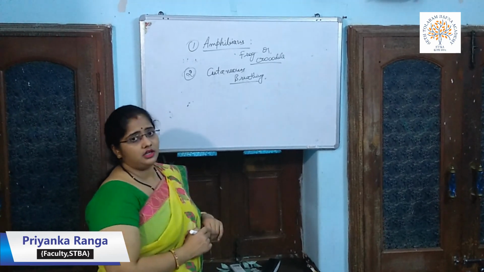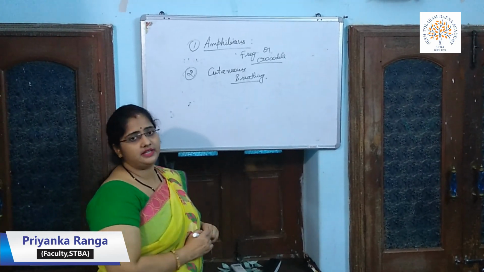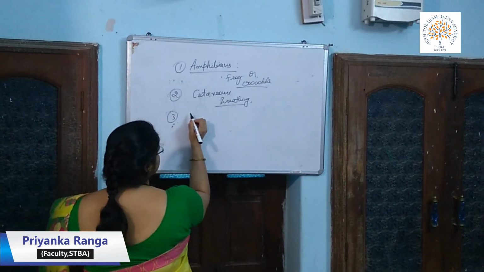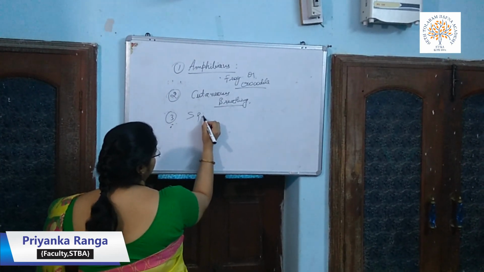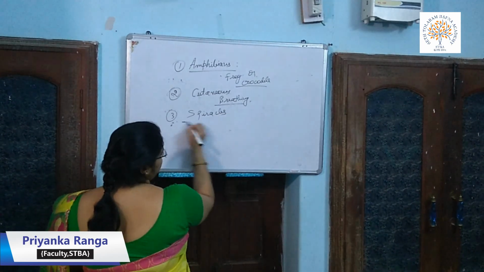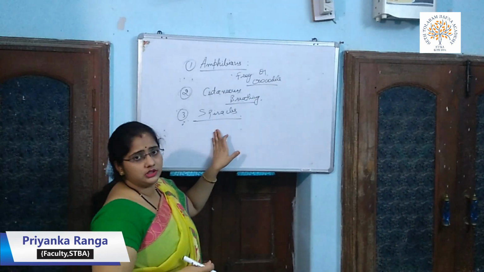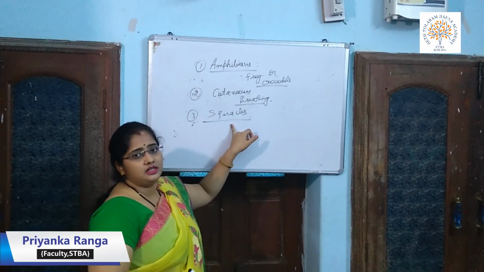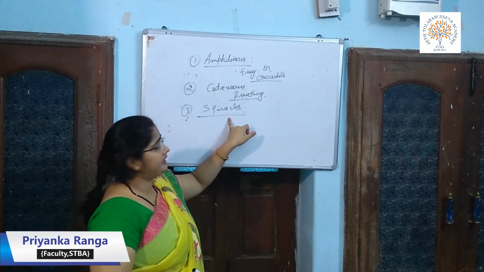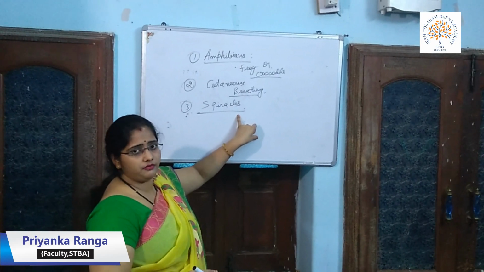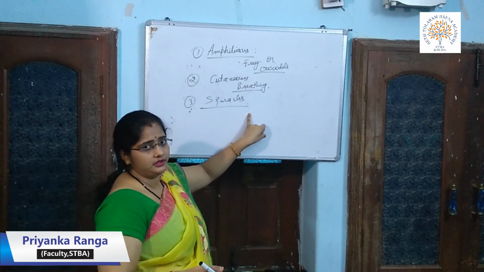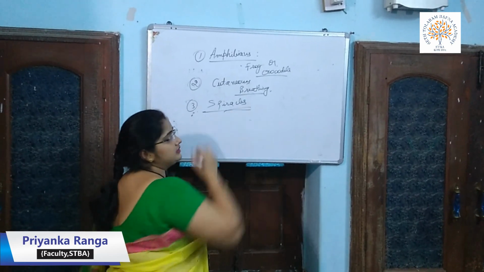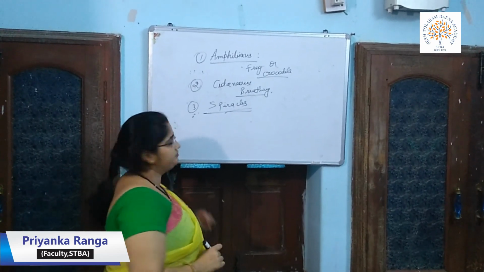Now moving to the next point, that is spiracles. We have learned this new term from this chapter, spiracles. What are spiracles? These are the openings on the side of the body of insects to perform the process of breathing. Insects with the help of these spiracles do the breathing process.